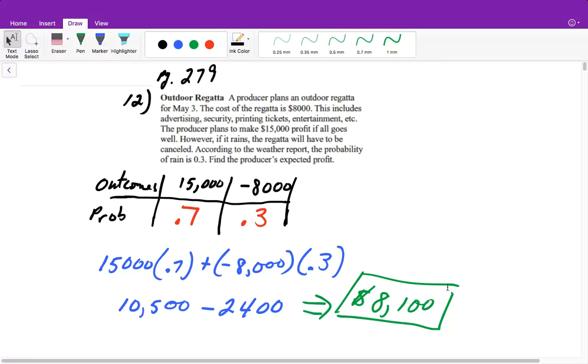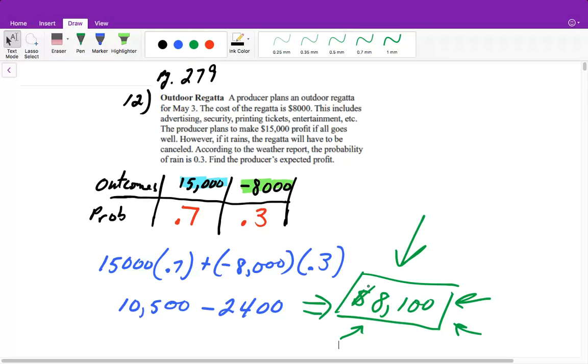It doesn't mean that he will make $8,100, because obviously he can only make $15,000, or he can lose $8,000. Those are the only possibilities. But what this $8,100 is saying is that if he were to do this concert infinitely many times, in which each time there's a 30% chance of rain, on average he would make $8,100. So it would not rain a bunch of times where he would make $15,000, then it would rain a bunch of times where he would lose $8,000. And then when he added up all his profit and all his losses and averaged them together, he would have on average $8,100. So we're finding the average as if we were to do this infinitely many times. So his expected value, what he can expect to make on average, is $8,100.